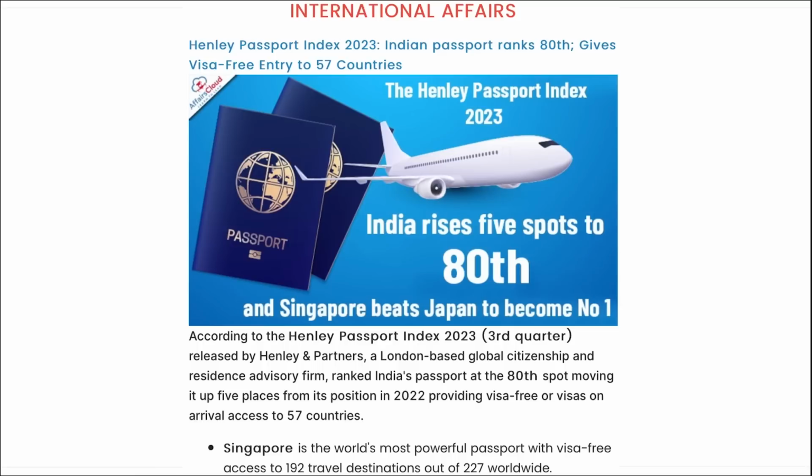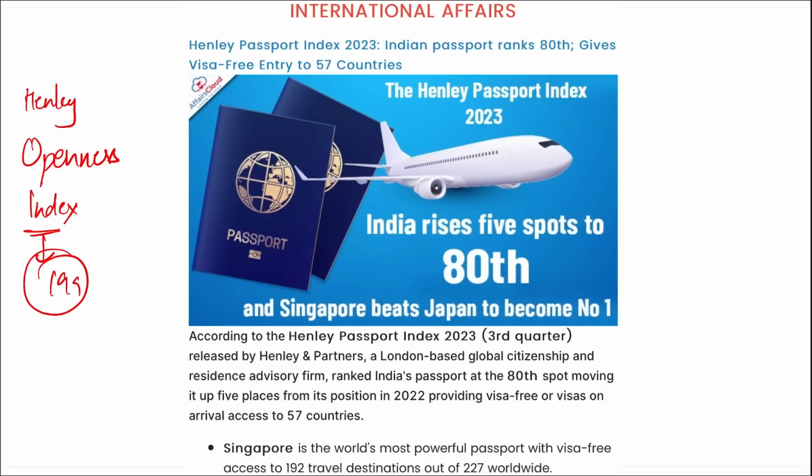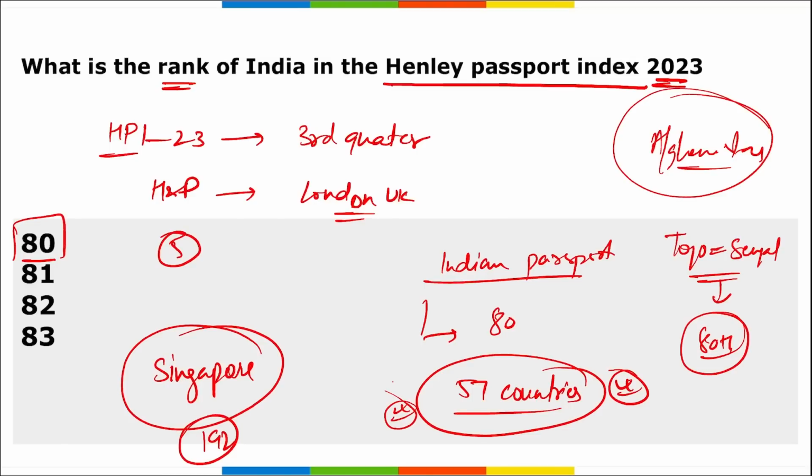And there is one more ranking. Remember, it is the Henley Openness Index. This Henley Openness Index is for 199 countries, right? And it is according to the number of nationalities they permit entry to without a prior visa. So India in this rank stands at 94th position. As we know, Indians can go to 57 countries visa free, right?